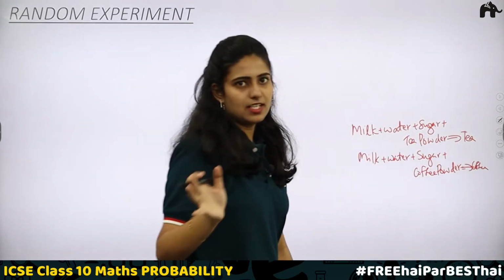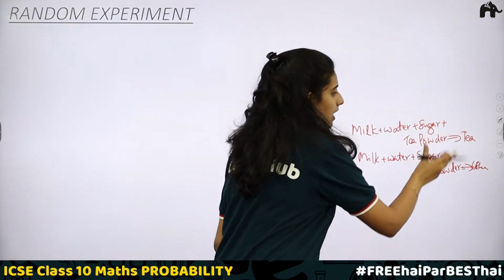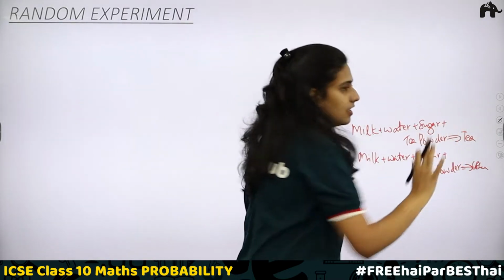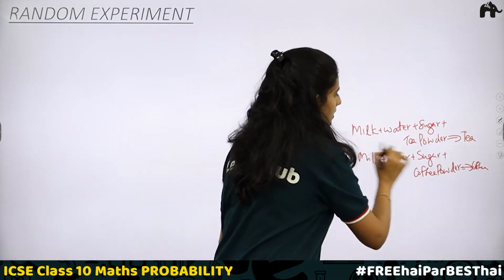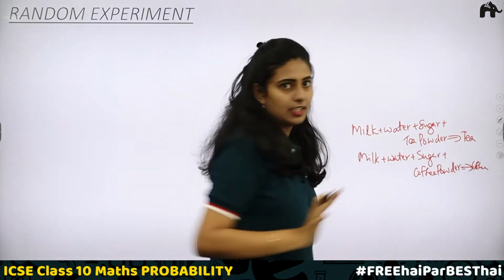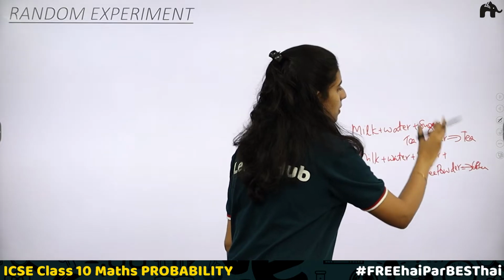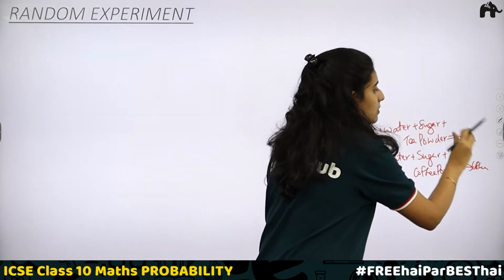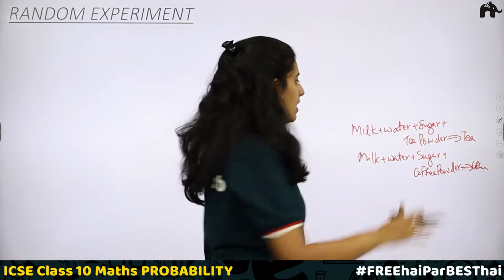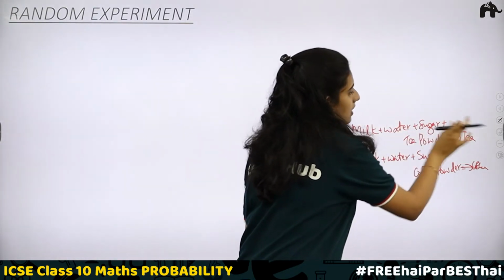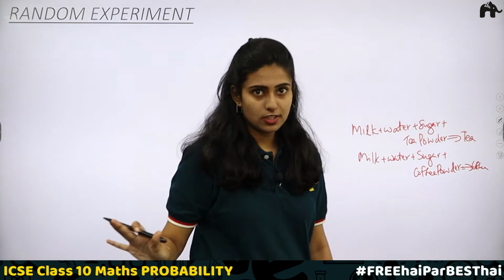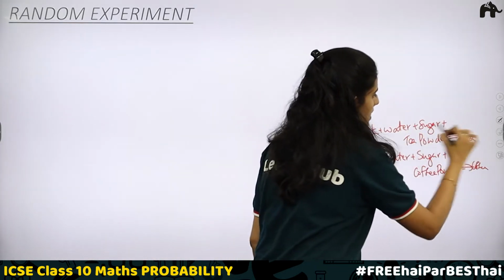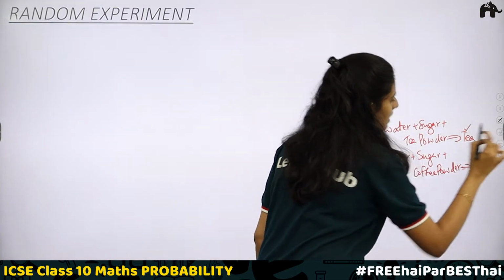Now, what is the difference here? Just by changing one thing, you are getting a different outcome. But you know that the outcome is fixed. Using all these, you can only get tea. Milk, water, sugar and tea powder will always give you tea. There is no change. The outcome is predicted. That is, the outcome is always the same. When you are giving this input, the outcome will be this. It is sure. So, if there is more than one outcome... here in both these cases, the outcome is just a single outcome.